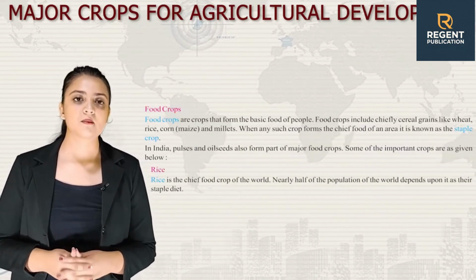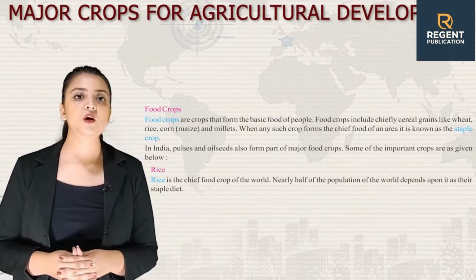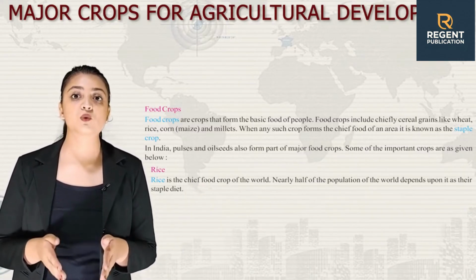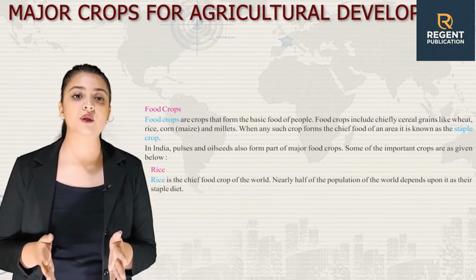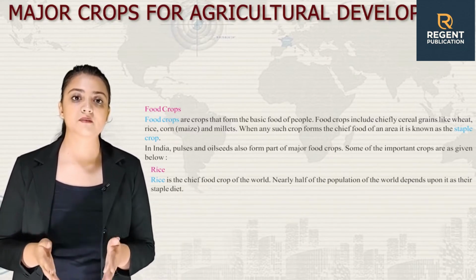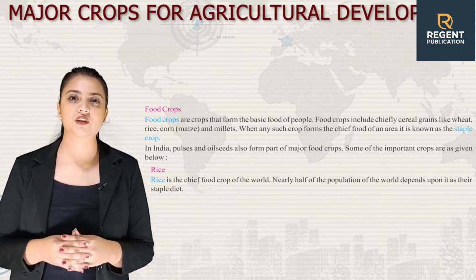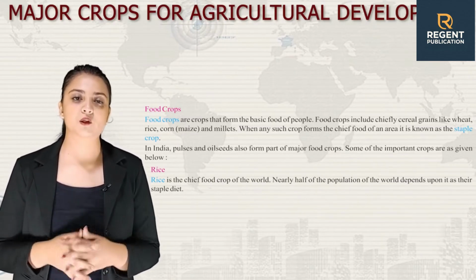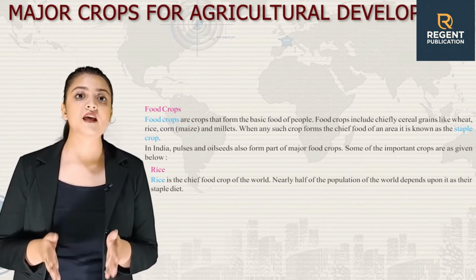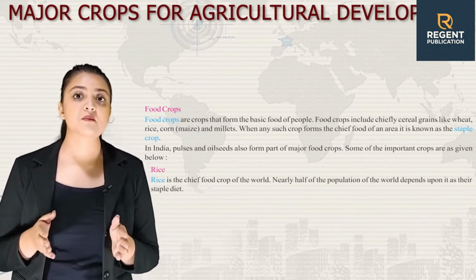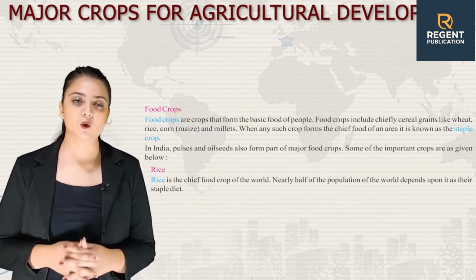First, let's talk about food crops. Food crops are crops that form the basic food of people. Food crops include chiefly cereal grains like wheat, rice, corn that is maize, and millets. When any such crop forms the chief food of an area, it is known as the staple crop. In India, pulses and oilseed also form part of major food crops. Some of the important crops are as given below.